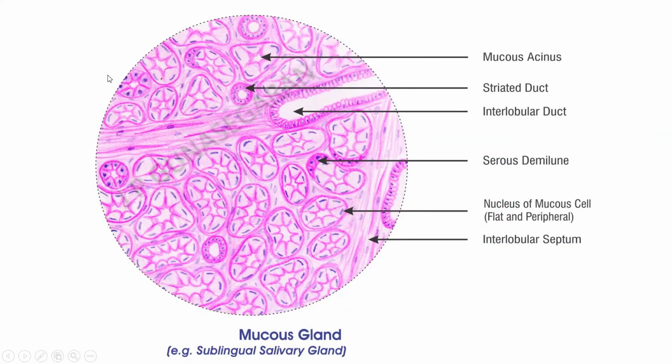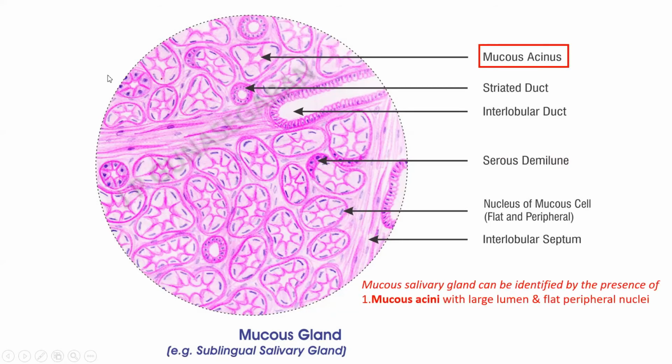This is a H&E drawing of mucous gland, example sublingual salivary gland, which can be identified by the presence of lightly stained mucous acini having a larger lumen and peripherally situated flat nuclei, and the ducts which are poorly developed, and you can see the few ducts intralobularly and interlobular in position.